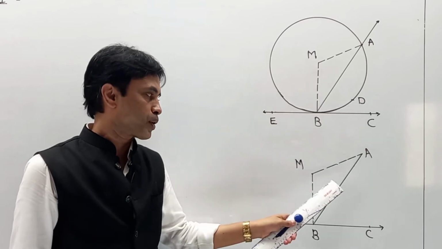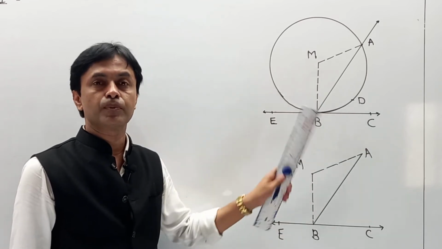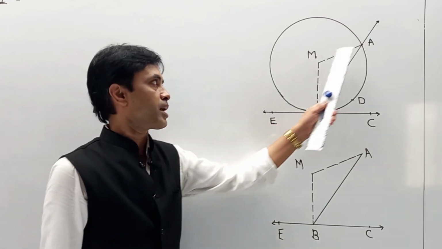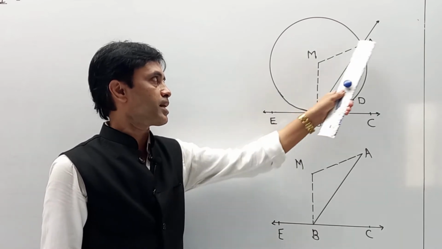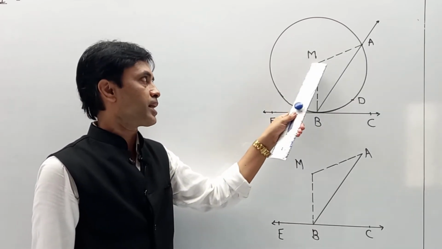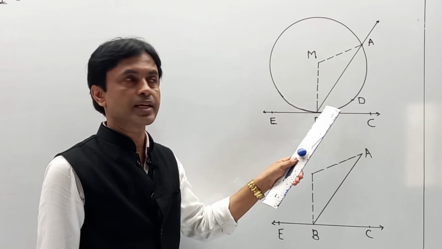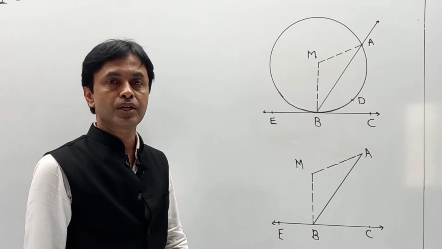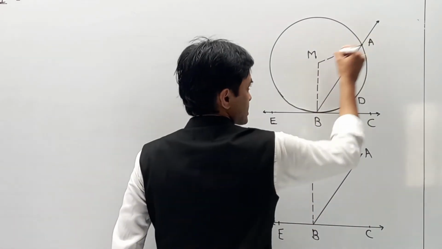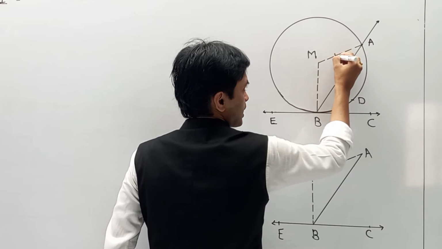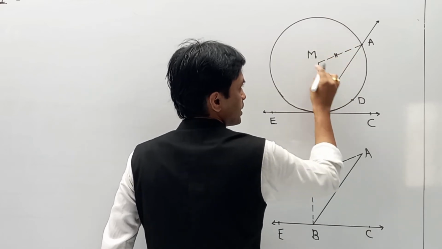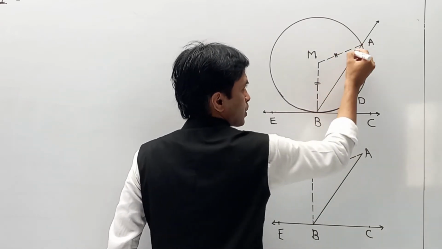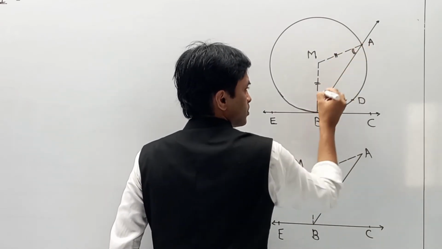For additional support, I have drawn the same diagram without the circle over here so that you can understand the part both ways. Now some additional part is taken into consideration. MA is a radius, MB is a radius. Naturally MA is equal to MB, or we can say triangle MAB becomes an isosceles triangle. Now as this triangle is isosceles, side MA is equal to side MB. These two sides are congruent because they are radii. And if these two sides are congruent, then their opposite angles must be congruent.